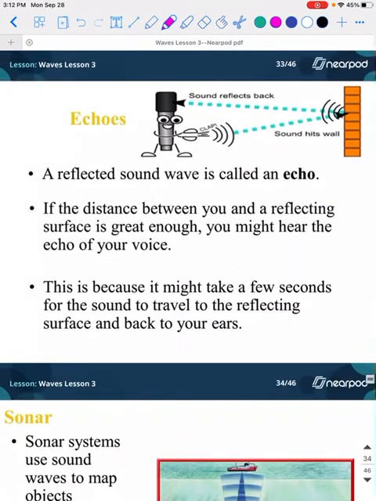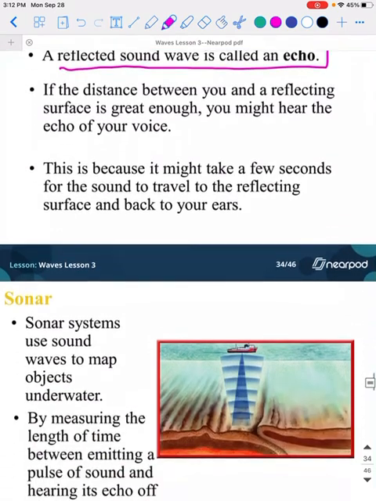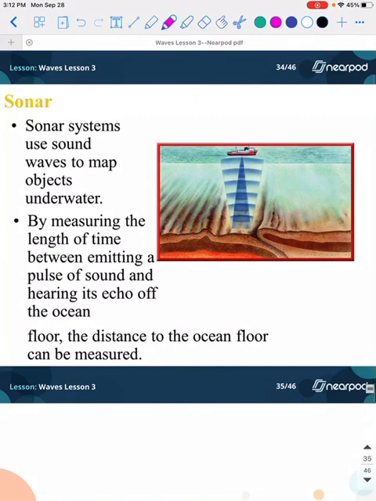So like I said, the reflected sound is going to be your echo. That's kind of all you really need to know from here. Sonar actually uses echoes to determine how deep something is or what's going on underwater. They just go beep, beep, beep, and then it bounces down, and then it bounces right back up because it reflects the sound.